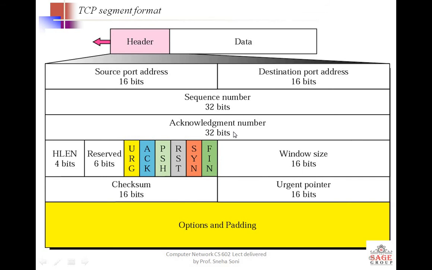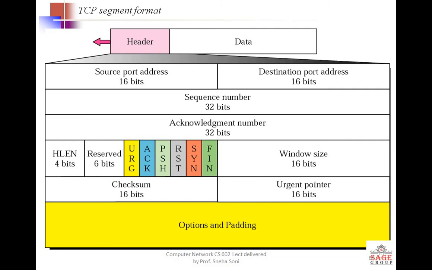Now what is the basic difference between sequence number and acknowledgement number? The acknowledgement number is given after receiving any packet or any chunk from the bigger data. The acknowledgement number is always given by the receiver whenever that machine receives any data.